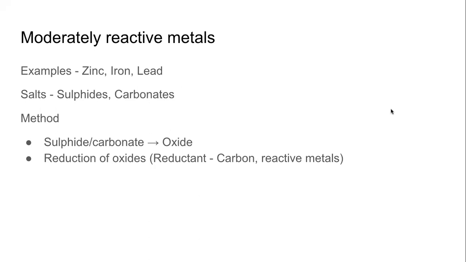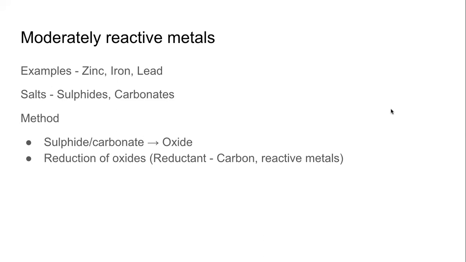Although magnesium and aluminum are shown as moderately reactive in the reactivity series, the extraction process follows the highly reactive process. Whereas although copper is shown as a very low reactive metal, it can also be extracted using the moderately reactive process. That's the confusing part.